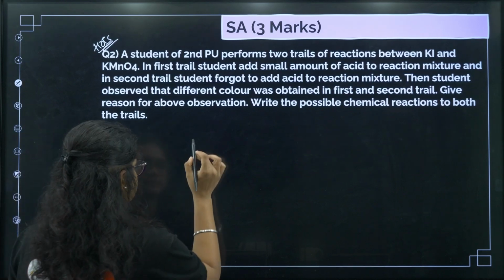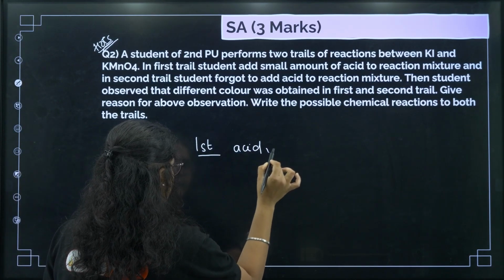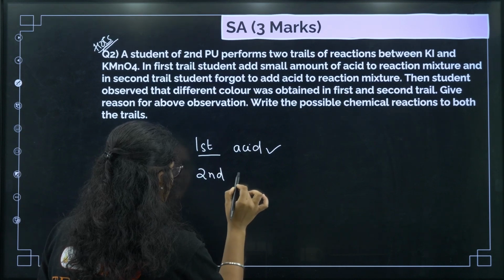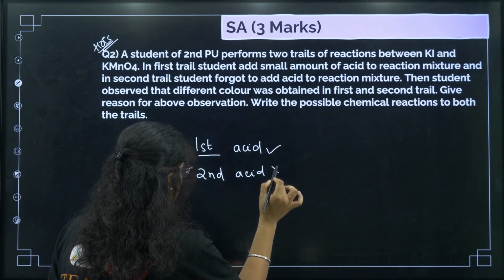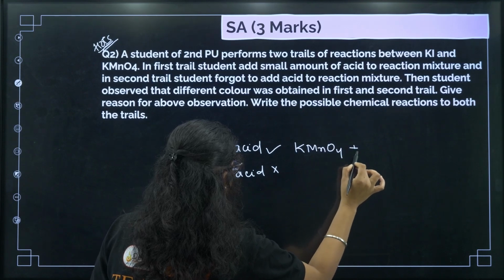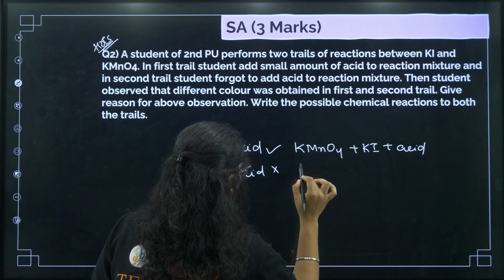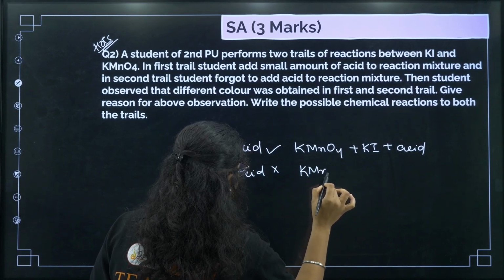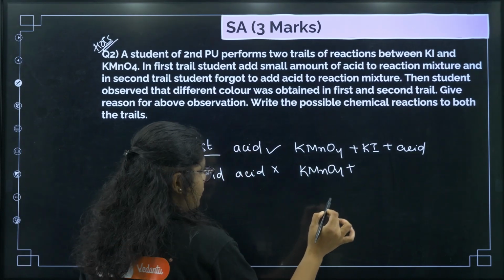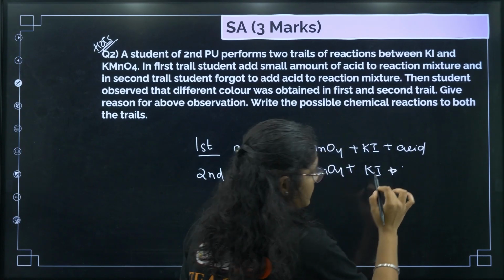So what is given to us? In the first case acid was there, right? In the second case acid was not added. What is the reaction happening? KMnO4 plus KI plus some acid, right? And here it is KMnO4 plus KI, there is no other compound here.